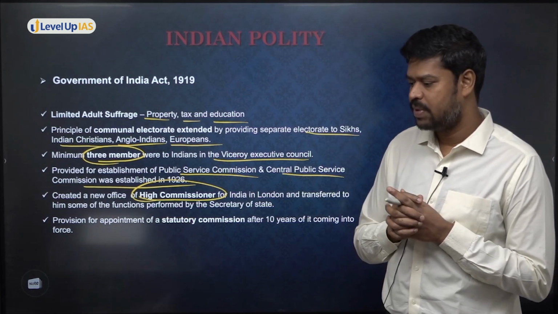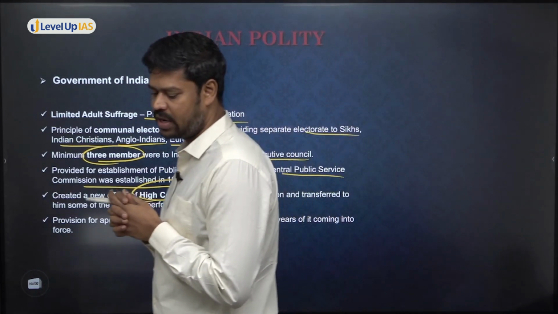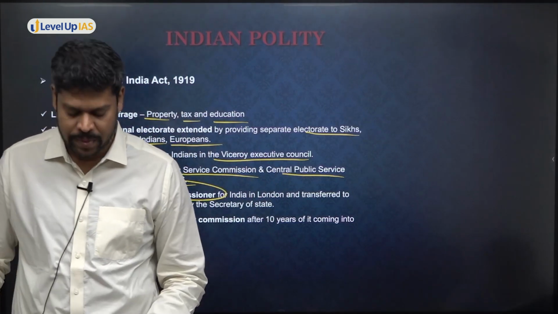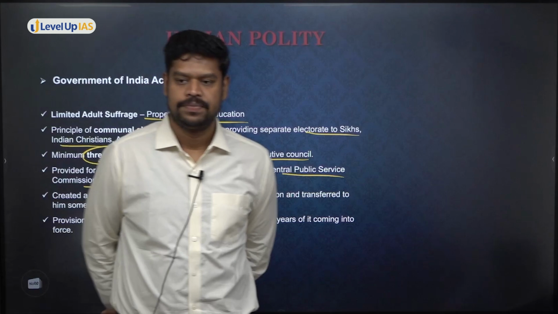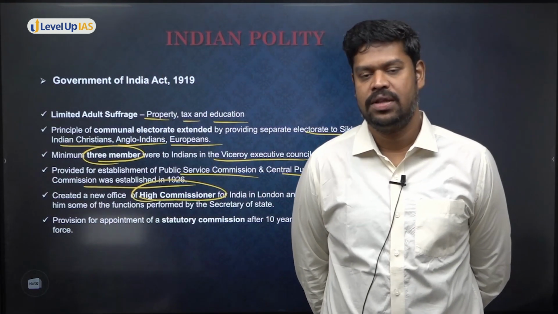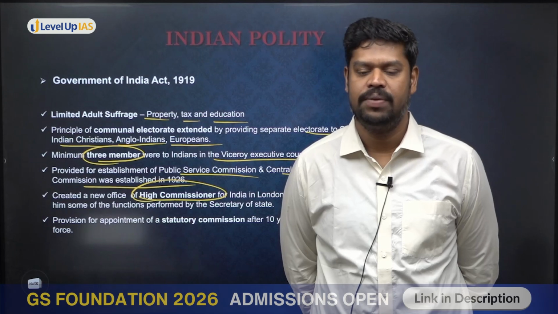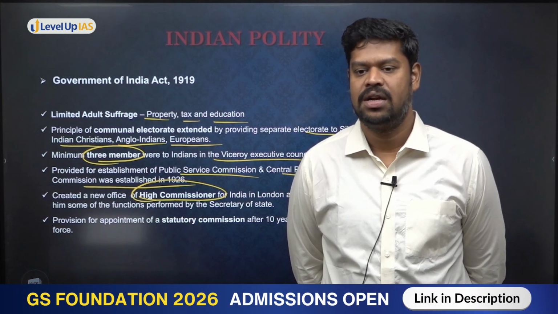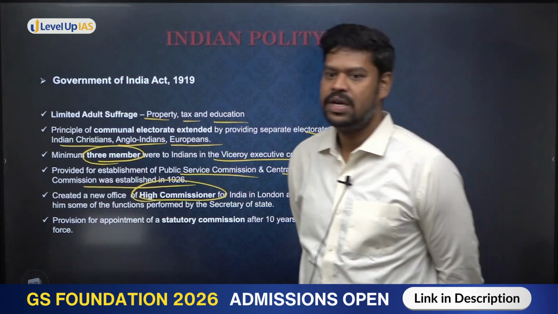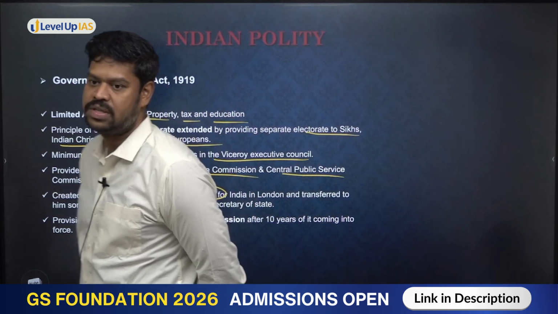So can anyone explain the difference between the reserved and transferred list? Very good. In addition to that, as you said, the governors and the council are not accountable to the legislature when it comes to the reserved list. But when it comes to the transferred list, they are accountable.